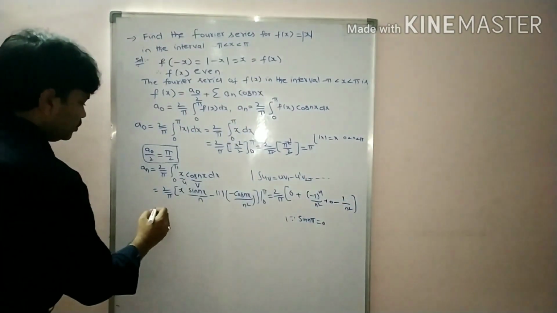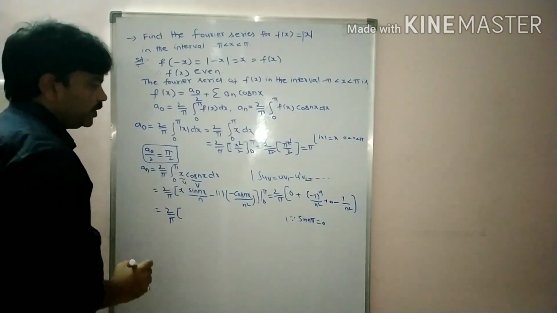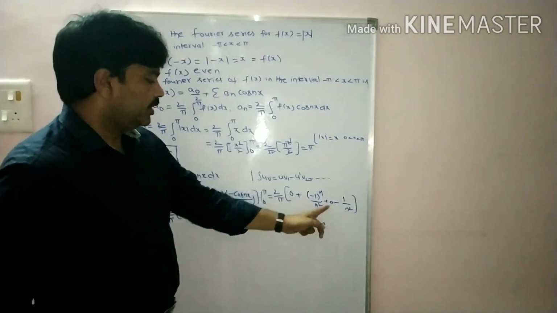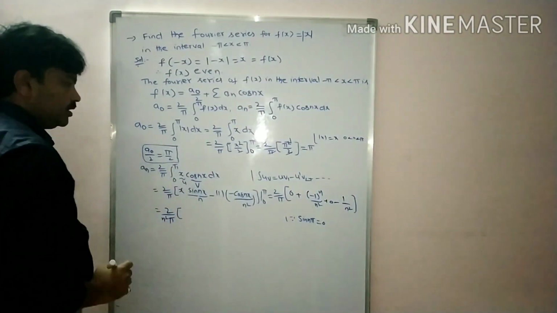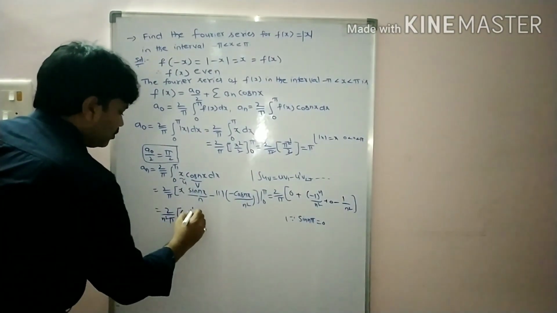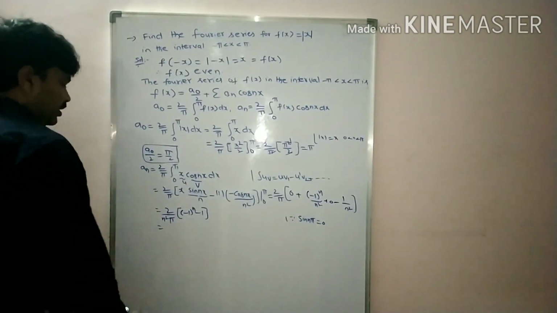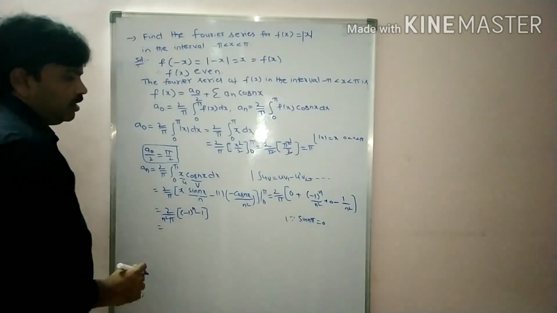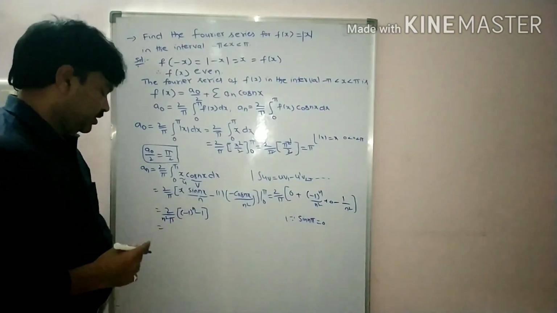So that is equal to 2 by pi, taking common 1 by n square, students, we got here 2 by n square pi, minus 1 whole power n minus 1. That is equal to, I want to find for even and odd n, students.